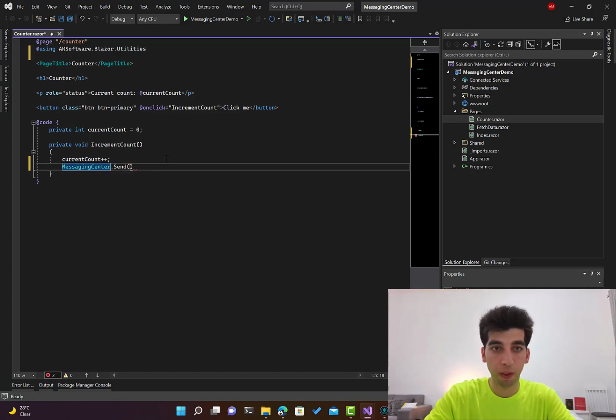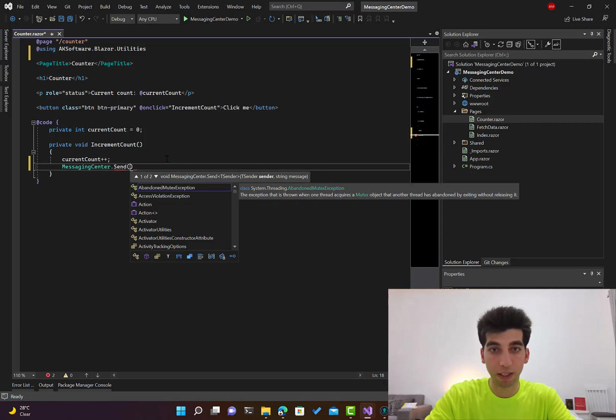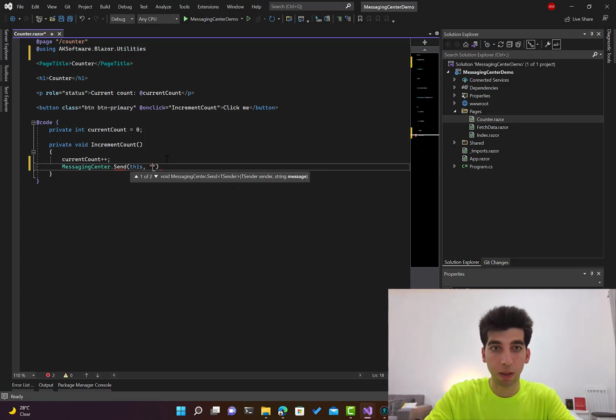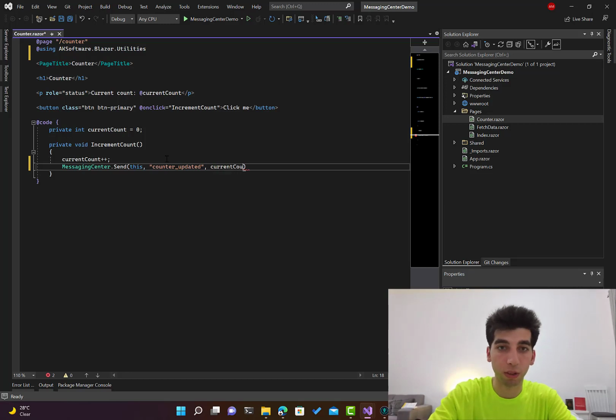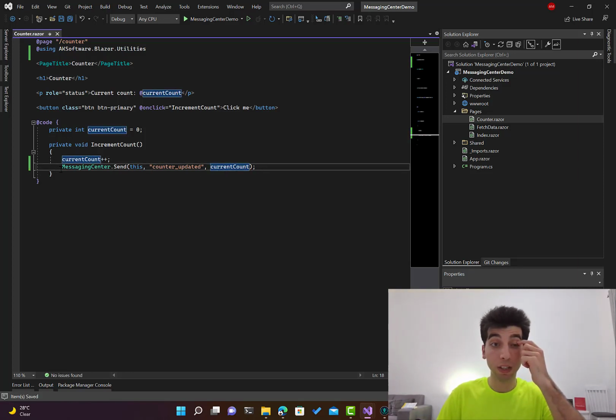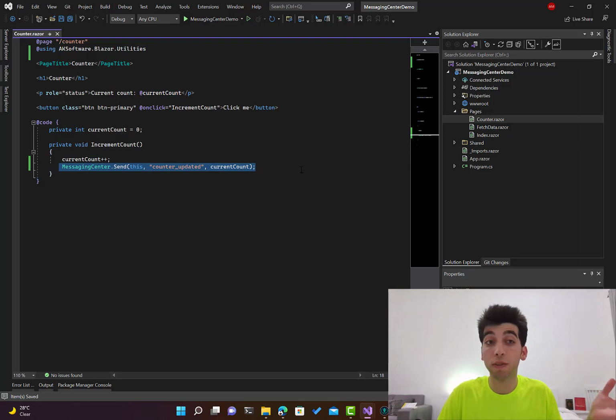And let's send the sender, which is this. The message is counter updated. And the argument, like what is the value that you want to send, is the current count. Here we go. That's very simple. We don't care about who's going to receive that. We just publish it and we put it somewhere, and that's it.